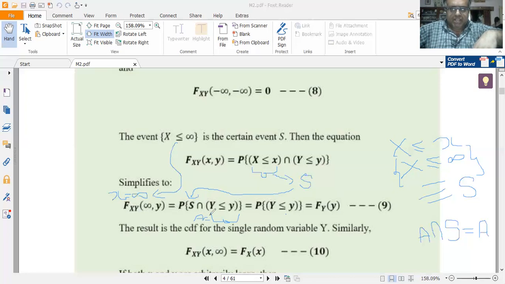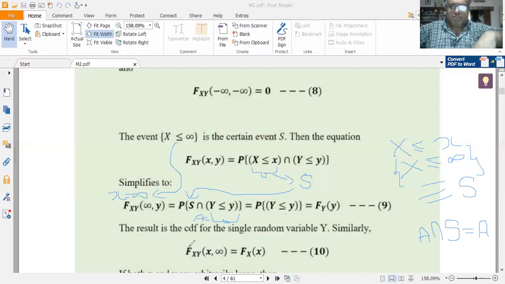Please note here, I have used two important formulas. Formula: A intersection sample space is A itself. And so that's why I get P of S intersection of Y less than or equal to y is given by P of Y less than or equal to y. But by definition, this is the one-dimensional CDF of random variable capital Y, which is nothing but Fy of y, which I call equation 9. So this is the result. The result is the CDF of the single random variable capital Y.